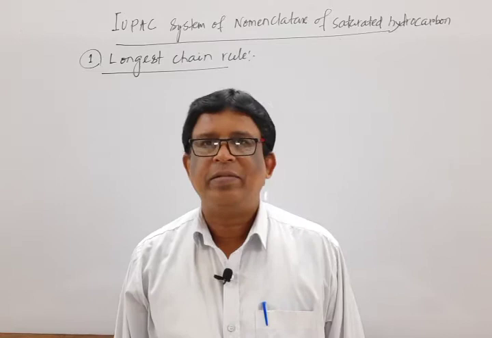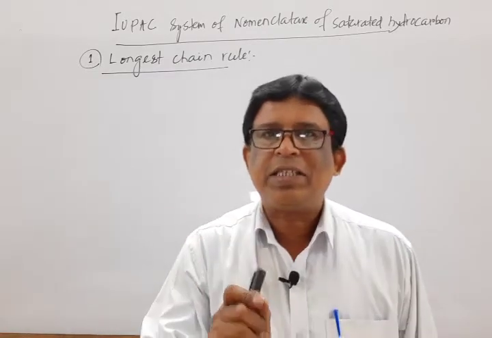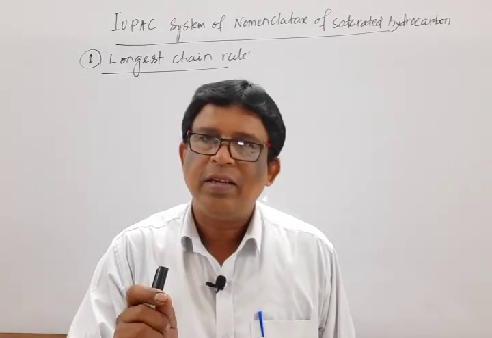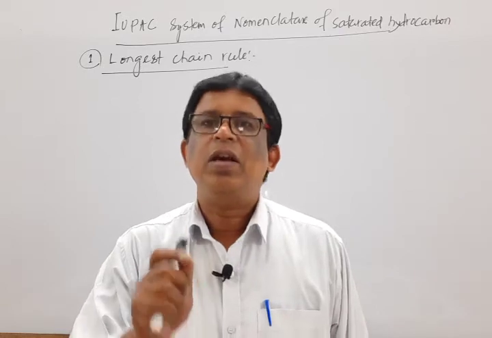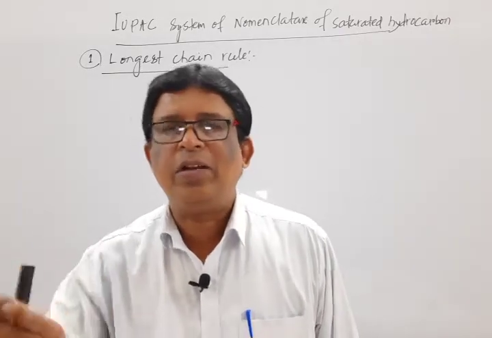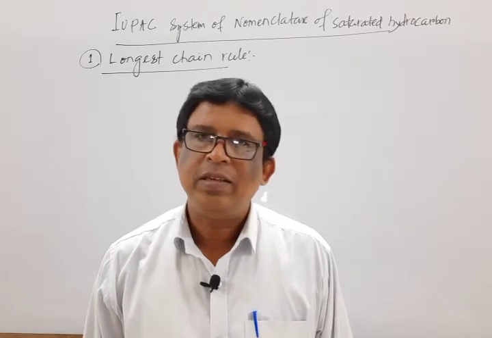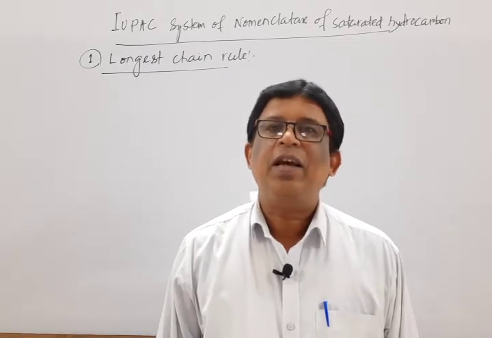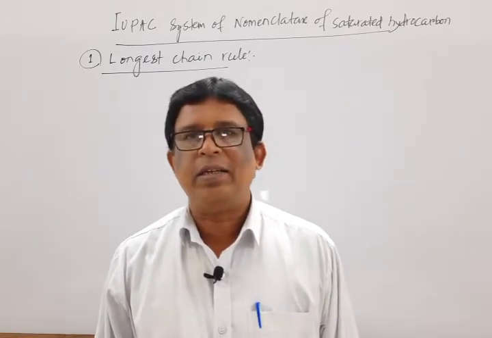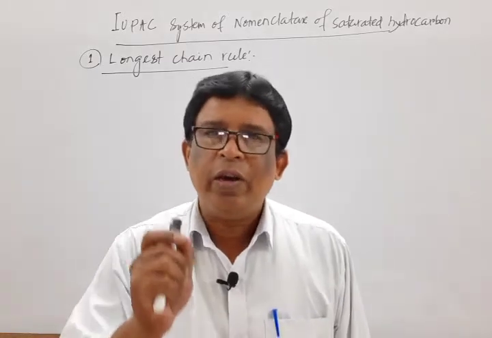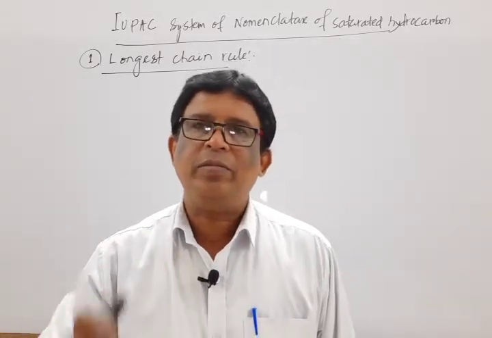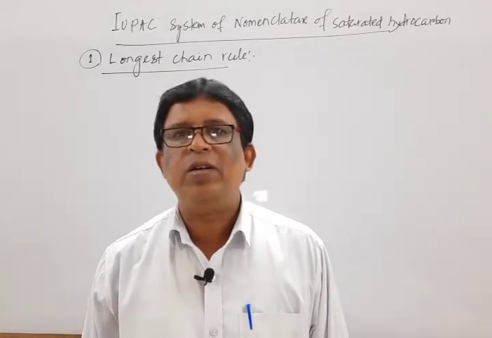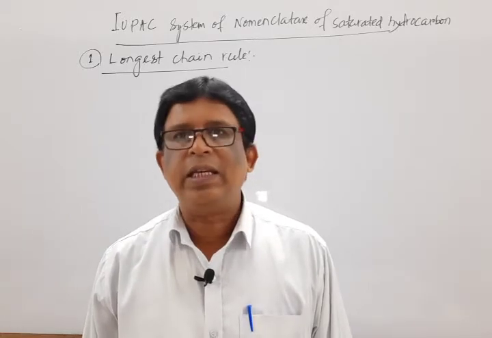This rule states that select the longest continuous chain of carbon atoms, which may or may not be a straight chain, and it is known as the main chain or parent chain. I repeat again. Select the longest continuous chain of carbon atoms, which may or may not be a straight chain, and it is taken as the main chain or parent chain.